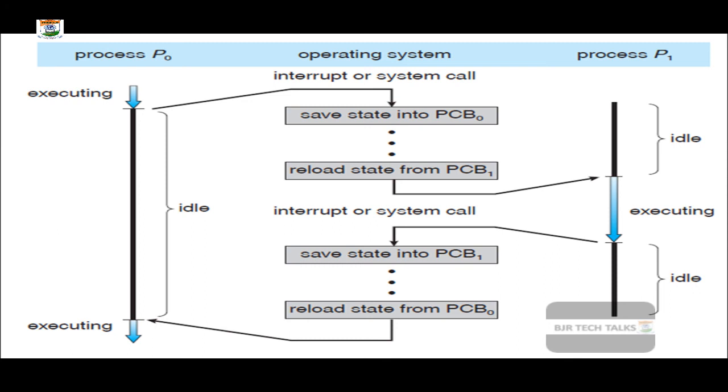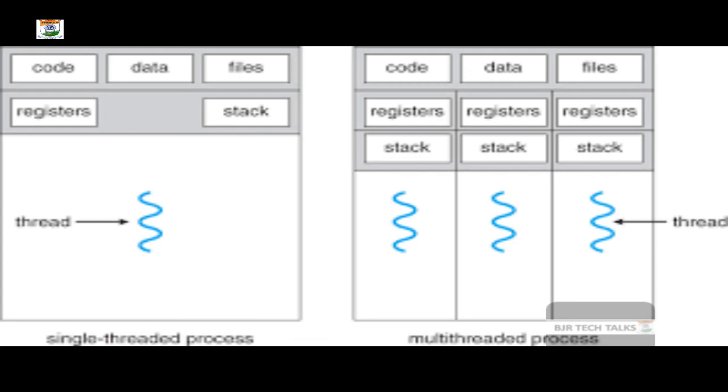And my dear friends, many modern operating systems have extended the process concept to allow a process to have multiple threads of execution and thus perform more than one task at a time.